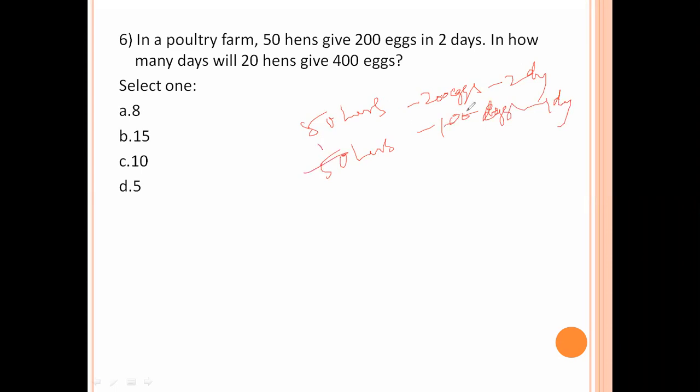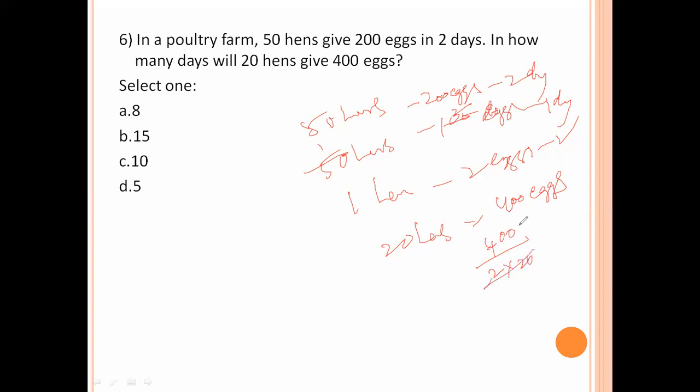So one hen gives 2 eggs per day. Now, 20 hens give 400 eggs. How many days? 400 divided by, one hen gives 2, so 2 into 20 is 40, 400 by 40 is 10. So it takes 10 days. So option C is the right answer.